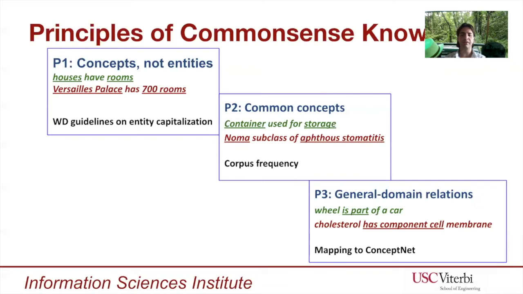The third principle is that common sense knowledge is about general domain relations like part of, and not about domain-specific ones like has component cell. To implement this principle, we devise mappings between Wikidata and ConceptNet manually and discard all relations from Wikidata that do not fall into these mappings.